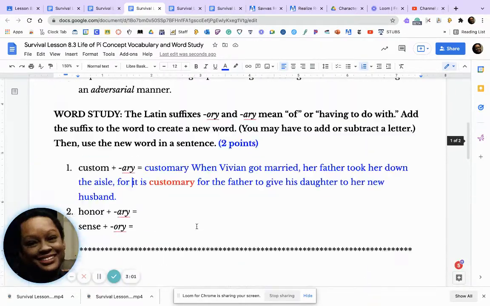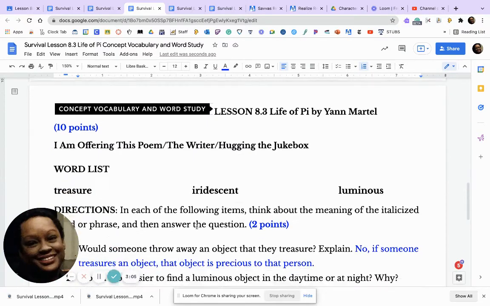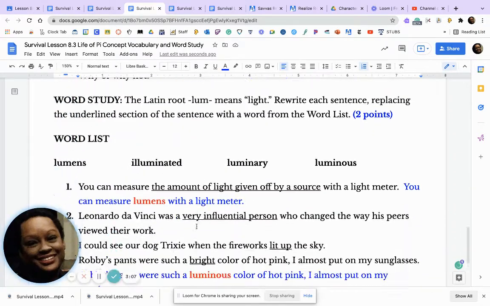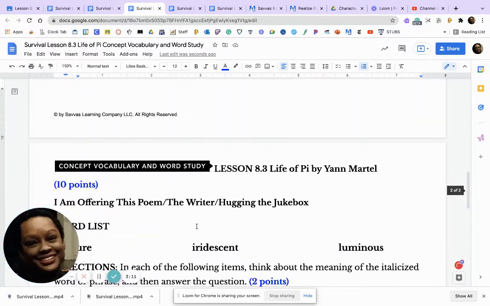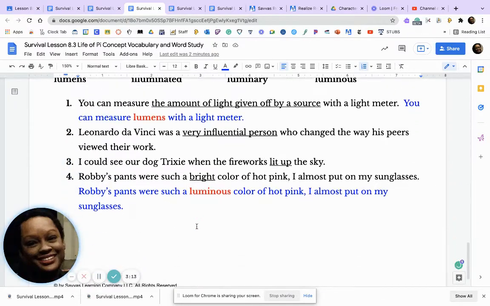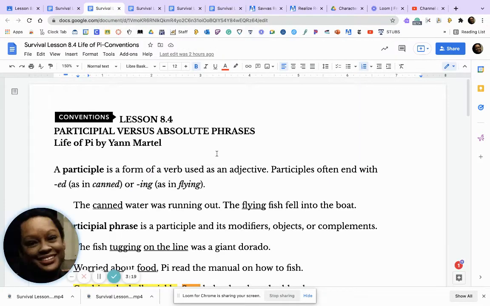Okay, students, I want you to finish concept, word, and vocabulary. Please make sure that you answer these questions together. If you need any help or any assistance, please remember that I'm here. Okay, next, students, what we will now do is we will look at conventions, lesson 8.4, participles versus absolute phrases.